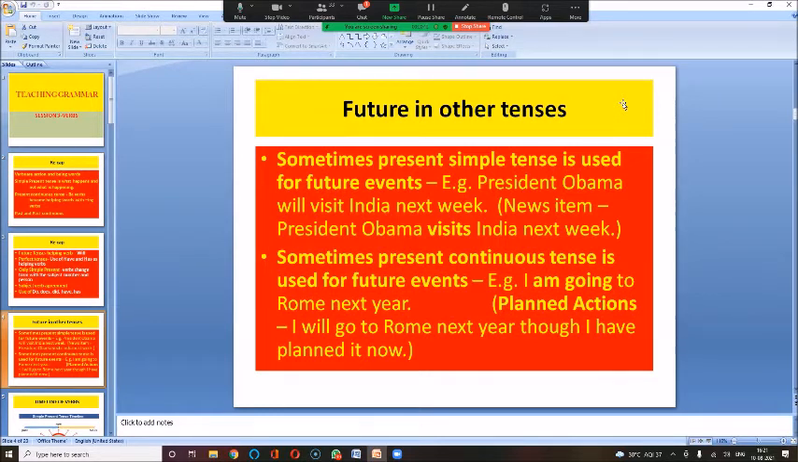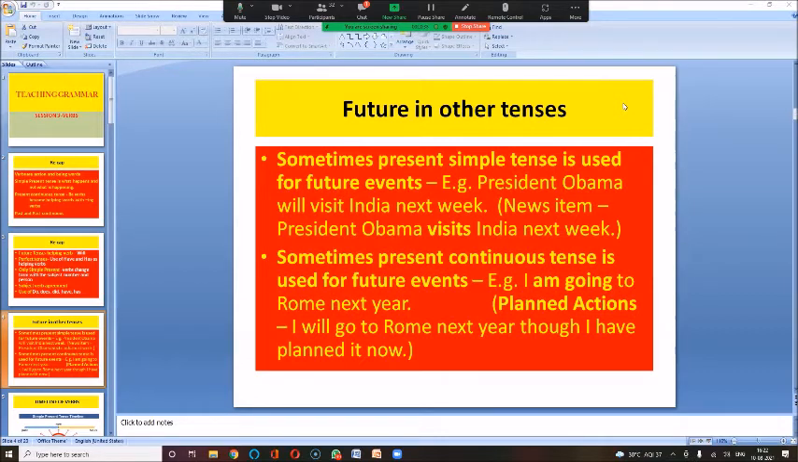Now, when you say a sentence with the present tense, visits is used, what? It happens. Does President Obama as a habit visit India? No. So obviously, the listener knows that it's not his habit to visit India. So it's not present tense. Now, when the newspaper says President Obama visits India next week, it means that picture is coming in front of our eyes.